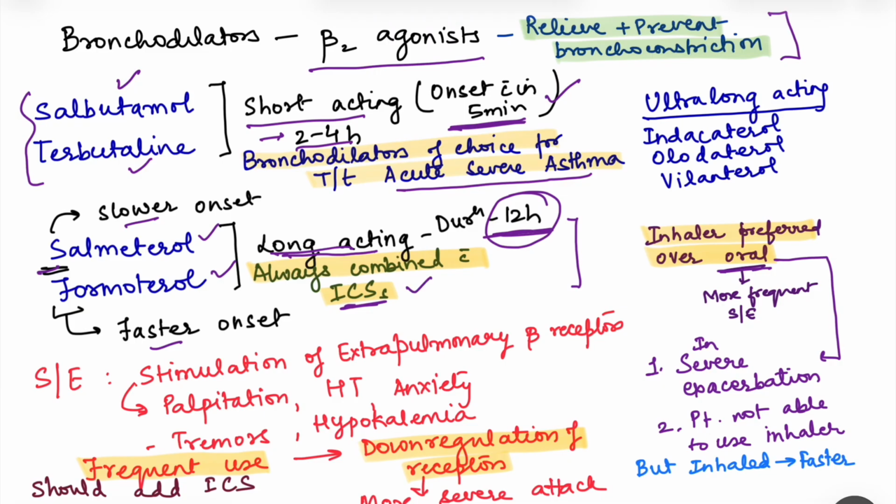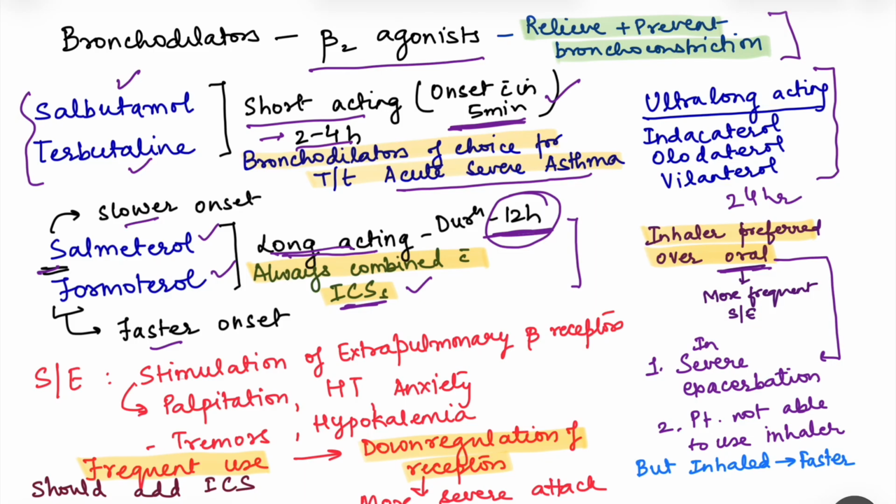Understand, they are never used alone, always in combination with inhaled corticosteroids, because it was seen that when they were used alone, it increased the bronchial hyperresponsiveness and increased mortality. So they are always used in combination with inhaled corticosteroids. Then we also have ultra long-acting ones. For these, the duration of action is 24 hours.